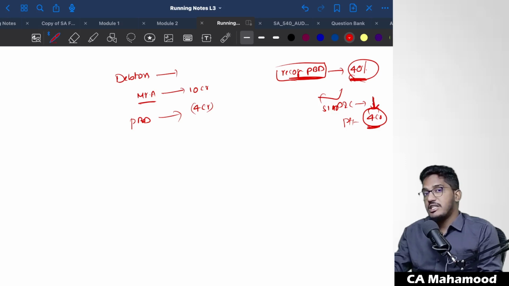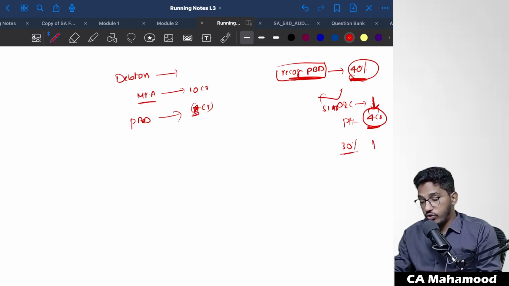Let me do one thing. Let me change my assumption. I will assume only 30% is not recoverable. I will create a provision of only 3 crore rupees, so that the profit will not come down by 4 crore rupees. The profit will come down only by 3 crore rupees.